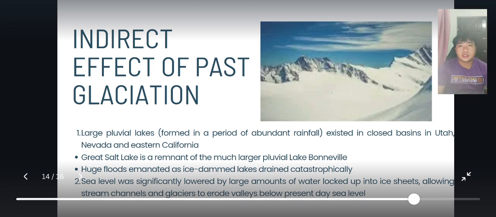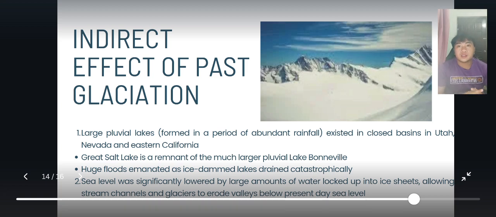The first one here is the large pluvial lakes. These typically formed in periods of abundant rainfall and existed in closed basins in Utah, Nevada, and also eastern California. An example of the large pluvial lakes is the Great Salt Lake, which is a remnant of the much larger pluvial Lake Bonneville. And the next one is the huge floods that emanated from the ice-dammed lakes.